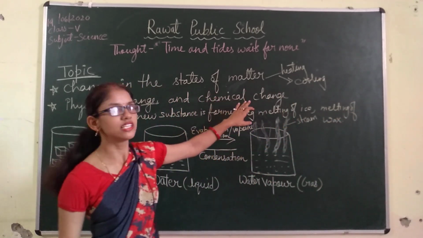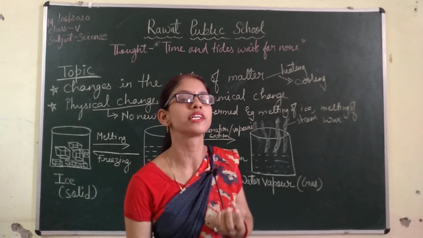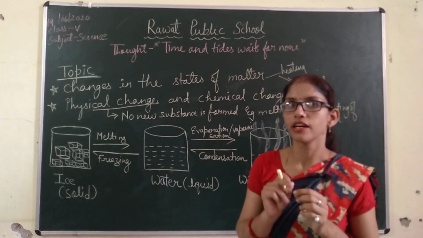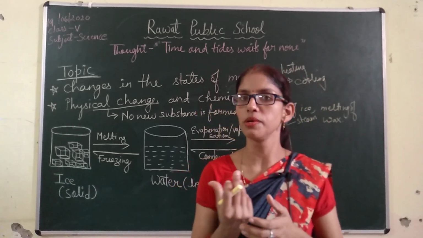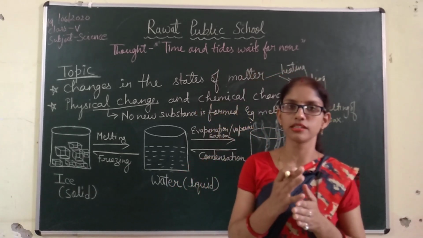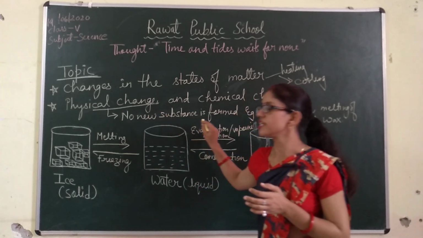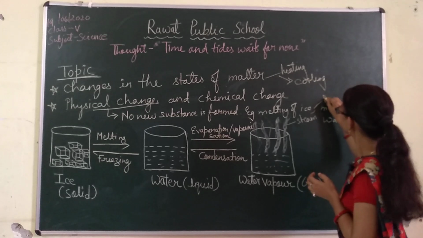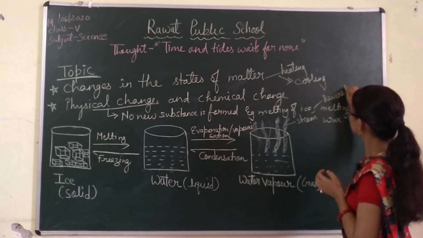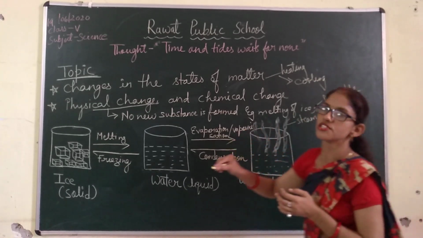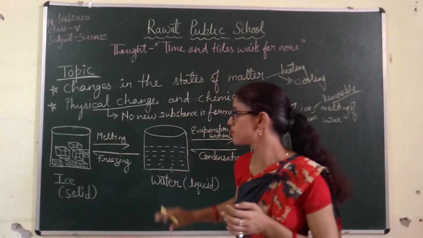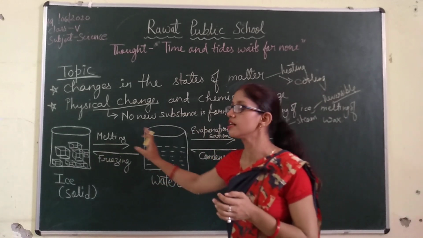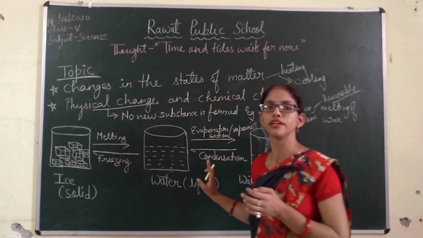Similarly, in a chemical change, the chemical properties of a substance change or a new product is formed. For example, if we burn a paper, ash is formed and we cannot get the paper back again. The physical changes are also known as reversible changes, because from water we get water vapor, and then we can get the same state of matter again by changing the conditions.